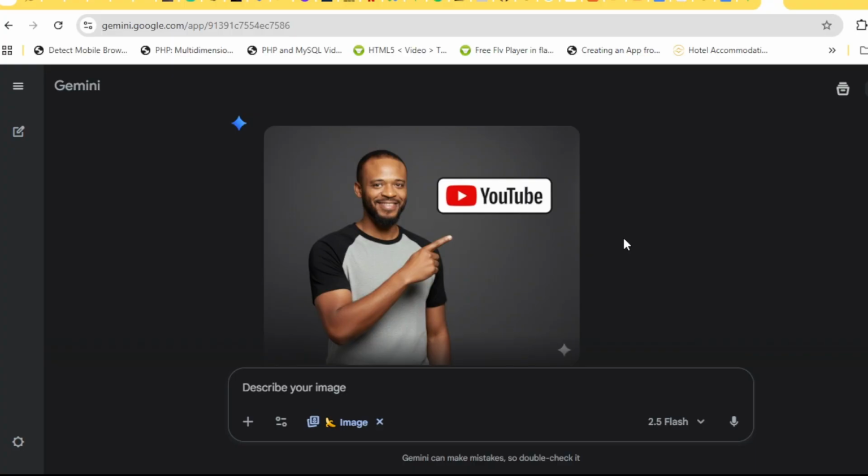All right. Now we can say remove the background. All right. We want to remove the background and leave it in plain white background. So we say change.